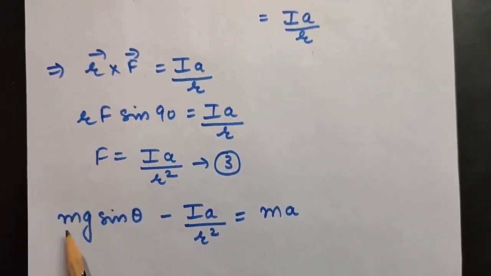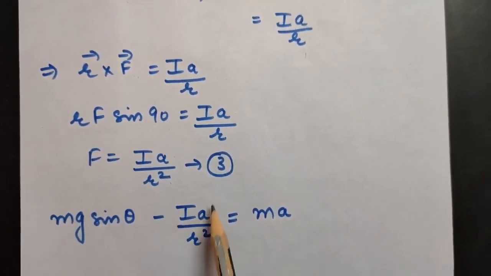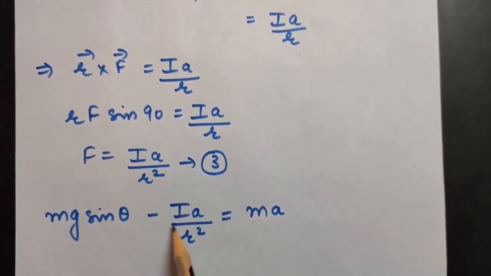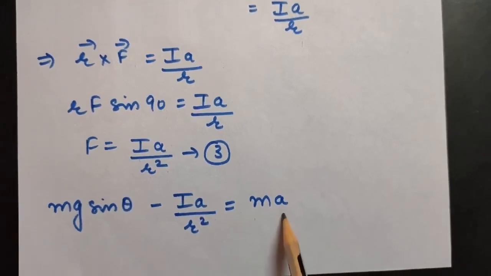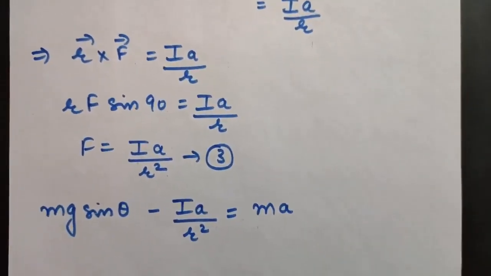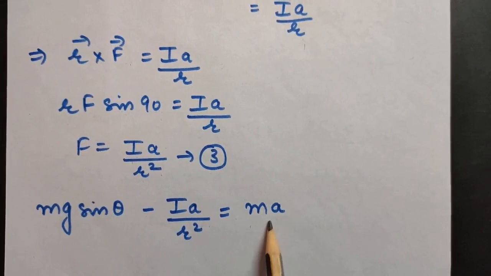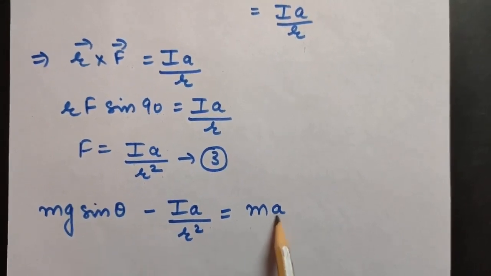Mark it third equation, and put the value of this force of friction from the third equation into the second equation. So the second equation is mg sin theta minus F, that is Ia upon r square, is equal to ma. Now from here you can easily calculate the value of acceleration, that is a.